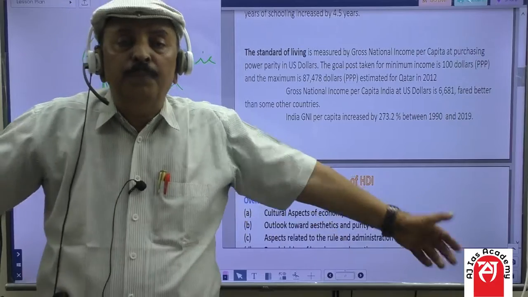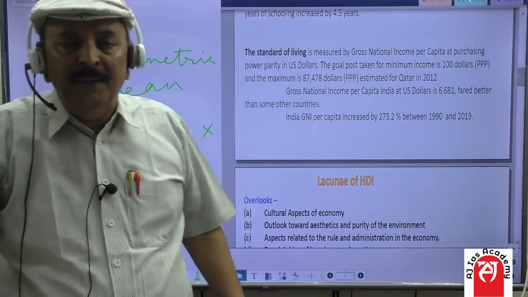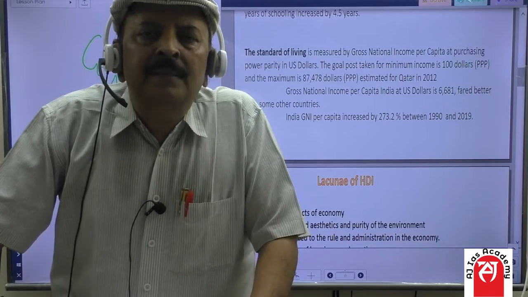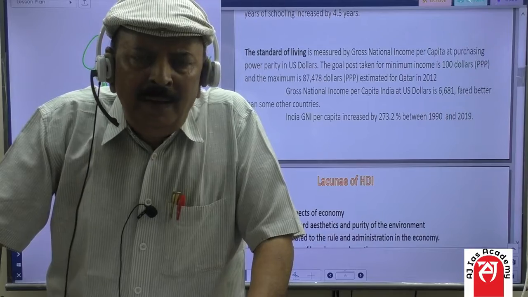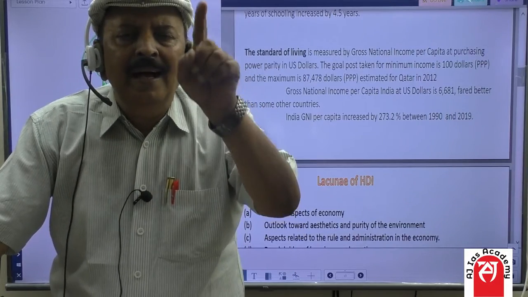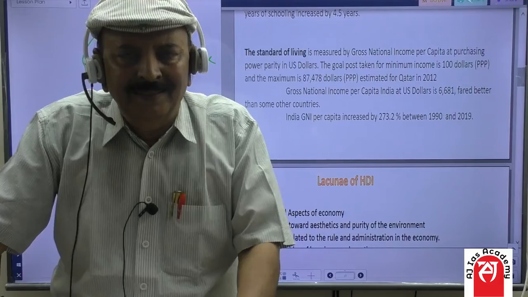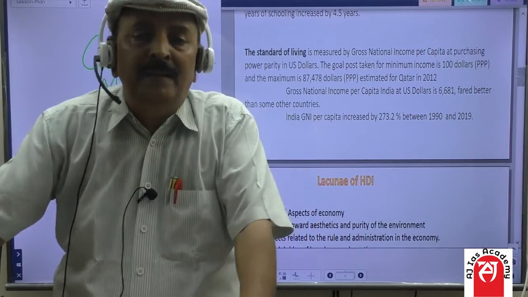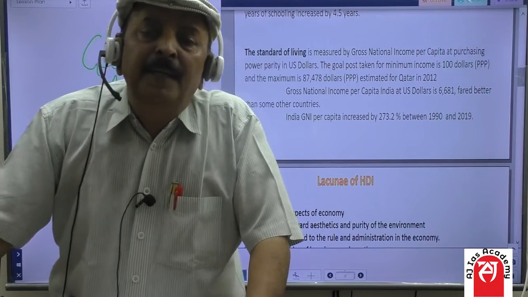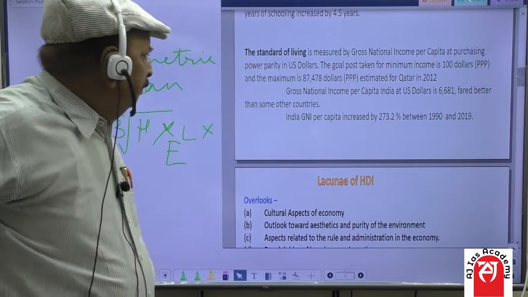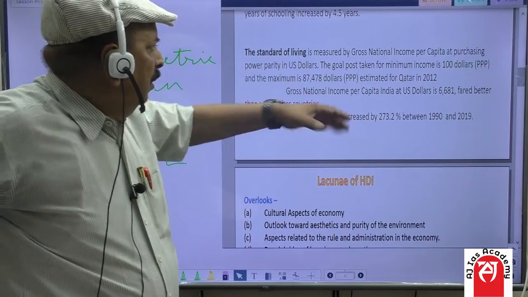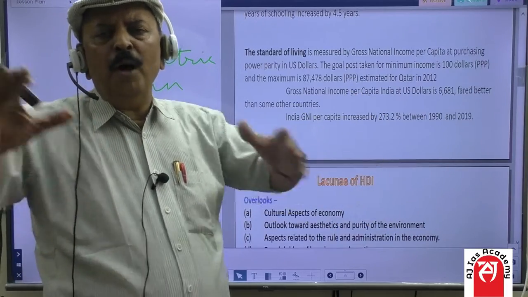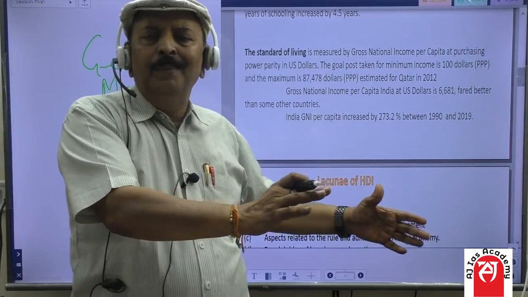And so that's why, students, you might be knowing that in terms of purchasing power parity, our country stands third in the world after China and USA, and then India. And this is the biggest achievement of our country after independence. So, now the goalpost is one for maximum and another for minimum.